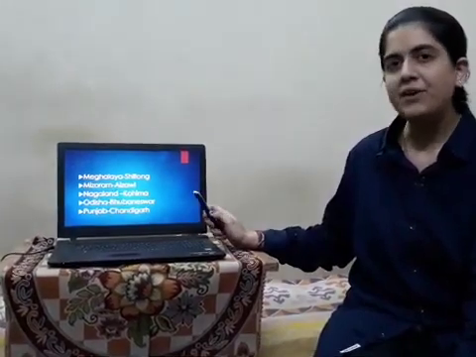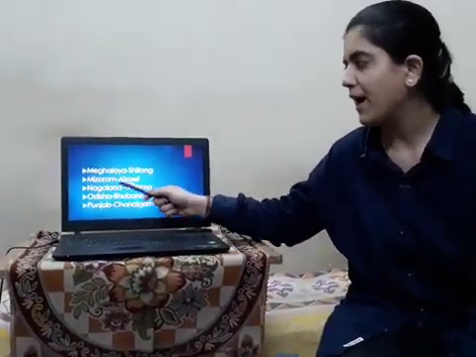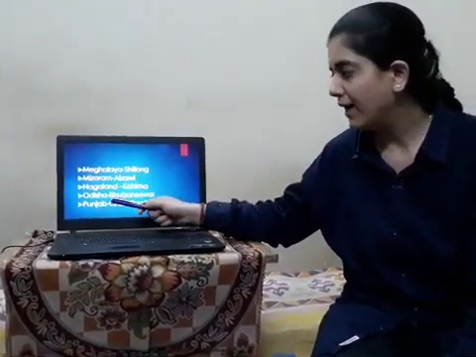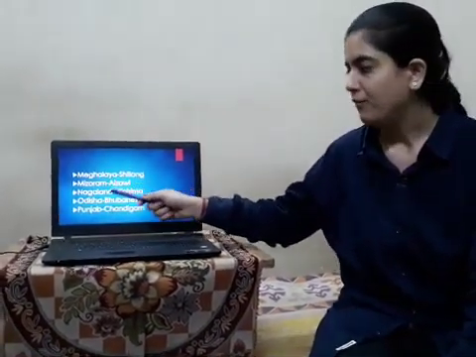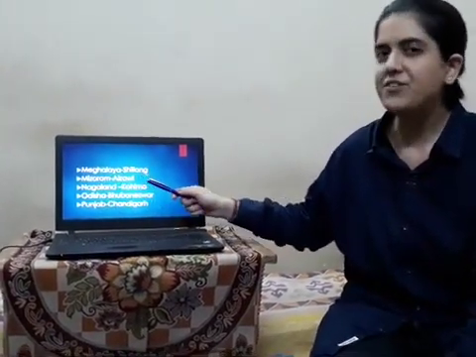Now the state and capital. For Meghalaya the capital is Shillong. For Mizoram the capital is Aizawl. For Nagaland it is Kohima. For Odisha it is Bhubaneswar. For Punjab it is Chandigarh.